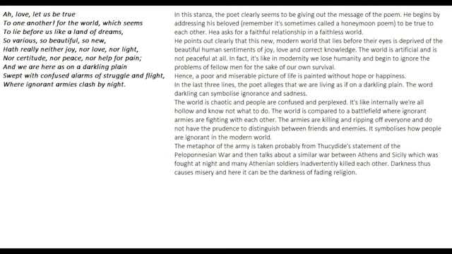Thucydides was an ancient philosopher. He gave an account of the Peloponnesian War that was fought between Athens and Sparta. And while talking about this war, he also mentioned the war between Athens and Sicily. Athens and Sicily went to war, and it was night time. So these soldiers from Athens did not know whom to attack, so they killed each other. Darkness thus causes misery, and here it can be the darkness of fading religion. So this is the metaphor that is drawn by the poet.